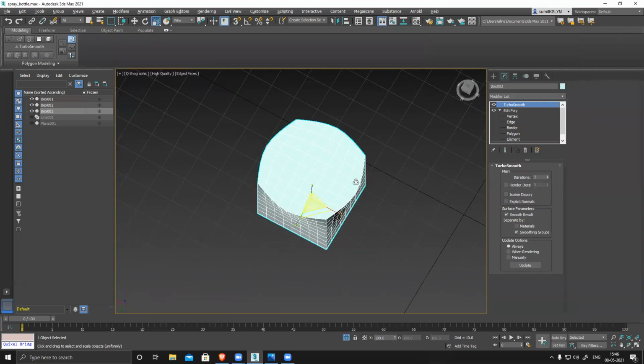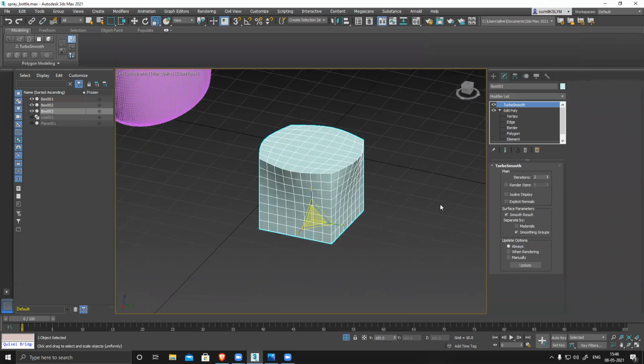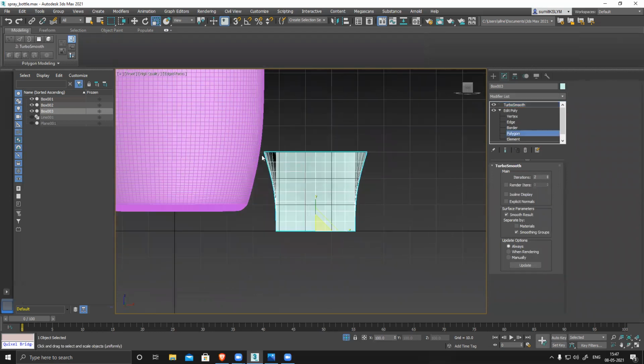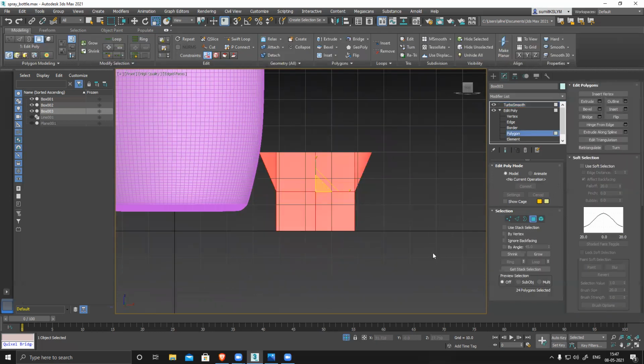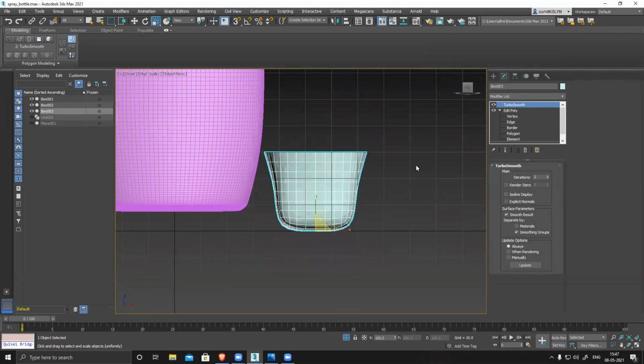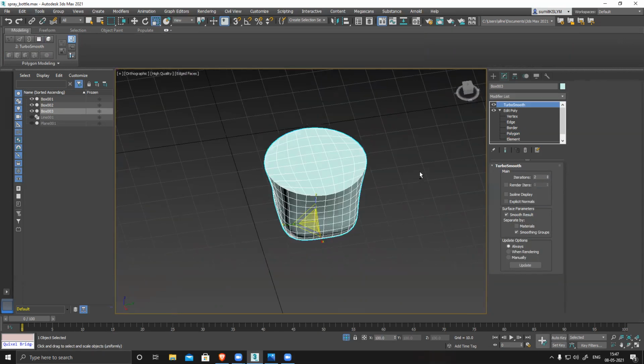If I select the edges, you can see this part will become smooth and circular. Only these edges I have to fix. Front polygon. Select everything, clear, only one. Go back to TurboSmooth, and you see, it becomes a circle. This is how we do it.